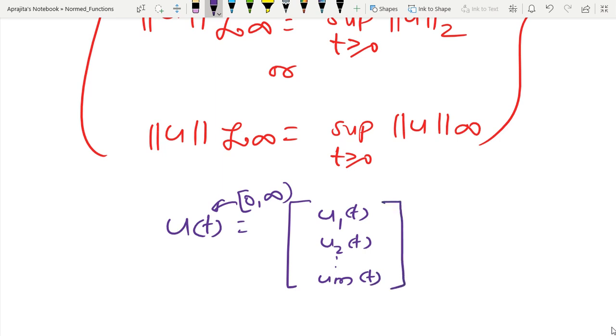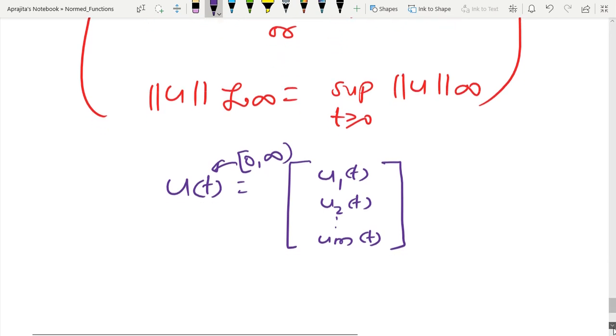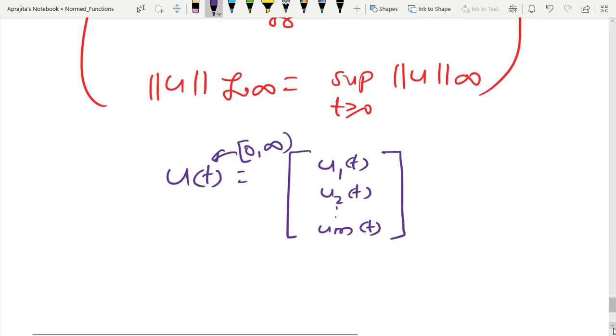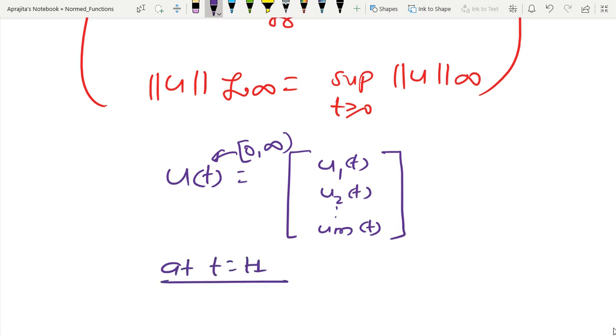If you select some particular time, suppose you select some time t1, at t equal to t1 you can see I have this kind of situation.